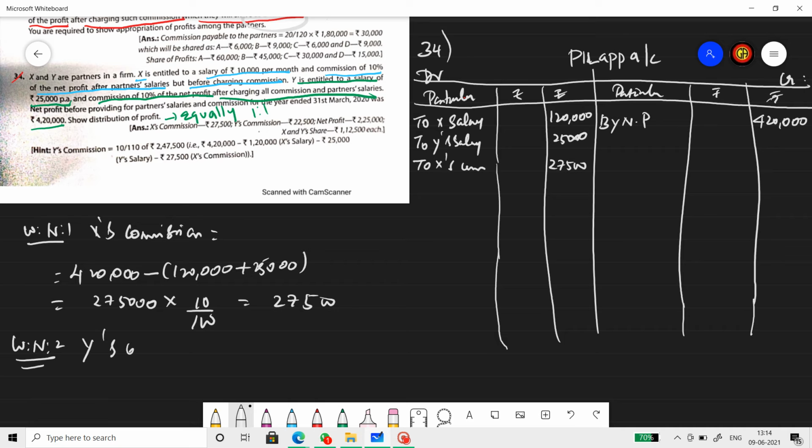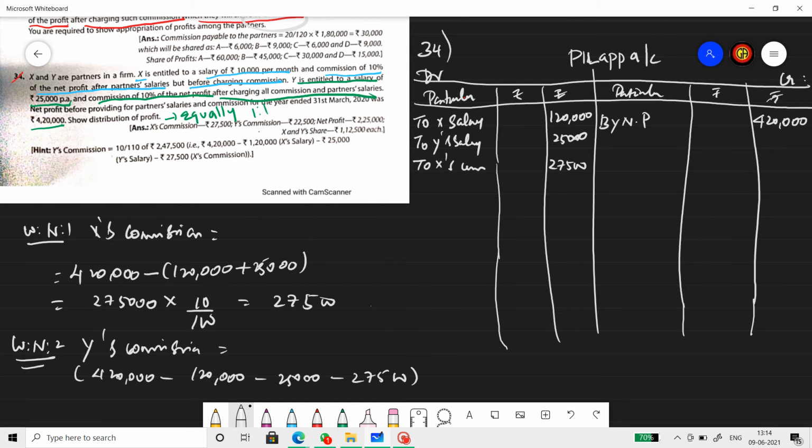Y's commission. This will be on the net profit after all the commission and salary. So that means 4,20,000 minus 1,20,000 salary of X minus 25,000 salary of Y minus commission of X, which is 27,500.